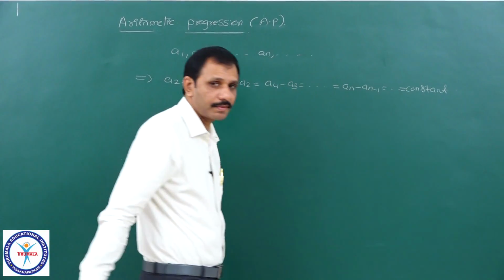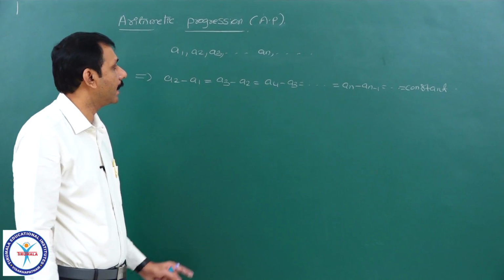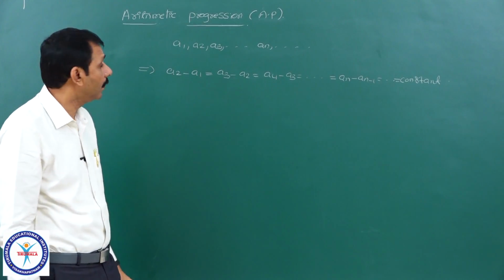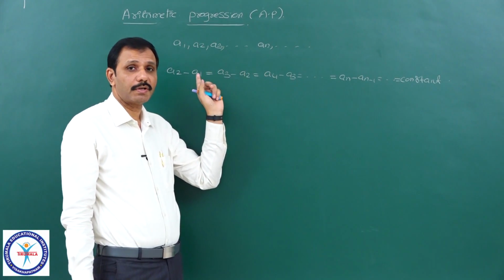A sequence A1, A2 and so on, AN and so on is said to be in arithmetic progression if the difference between any two consecutive terms is the same.